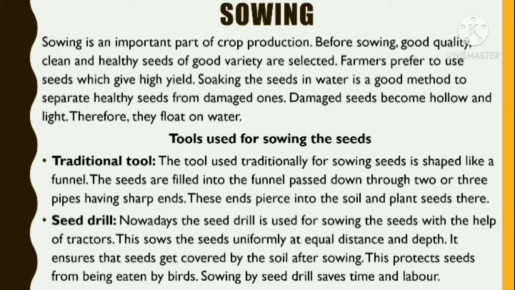Tools used for sowing the seeds. The traditional tool. The tool used traditionally for sowing is shaped like a funnel. Seeds are filled in the funnel, passed down through two or three pipes having sharp ends. These ends pierce into the soil and plant seeds there.